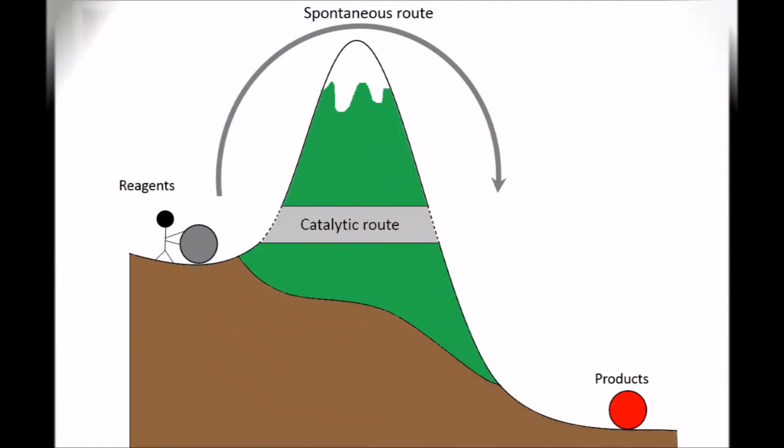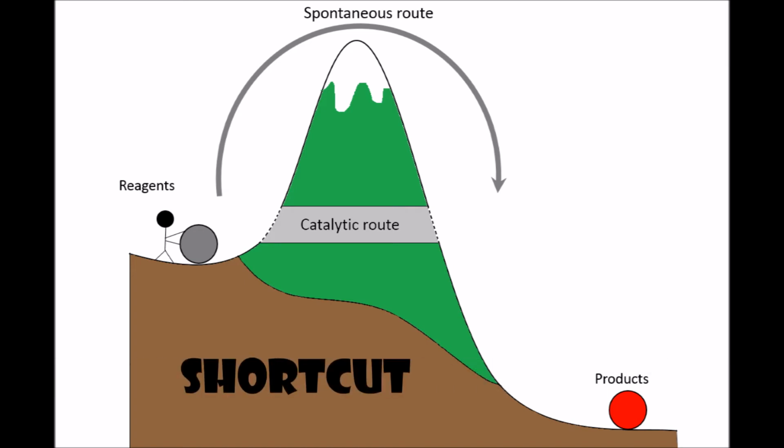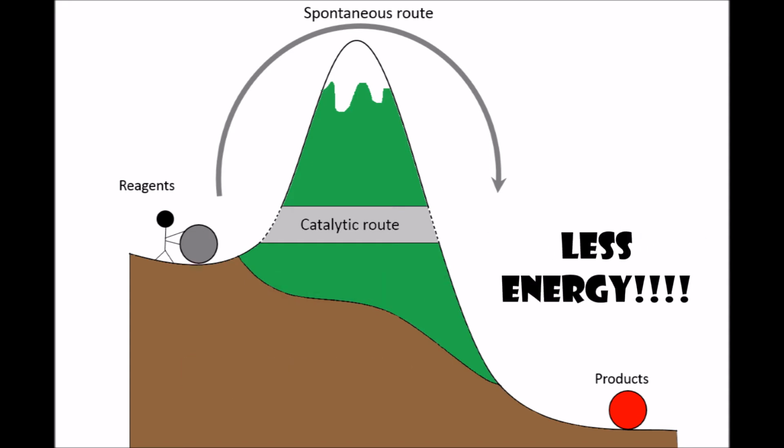Another common association with catalysis is the mountain association. So let's take a look at that. Here we have the mountain association. So the normal route, or the spontaneous route, of a chemical reaction is to climb the mountain and go over the top of the mountain to reach the other side, generating the products. With a catalyst, what happens is that we have a shortcut. So we don't have to go over the top of the mountain, but we go through the middle of the mountain, which requires way less energy.